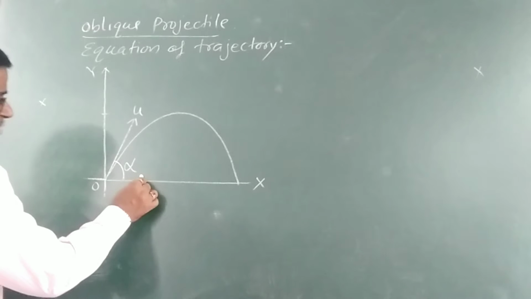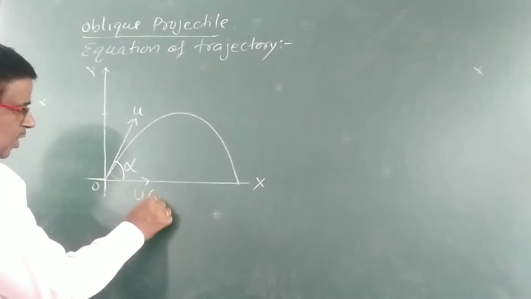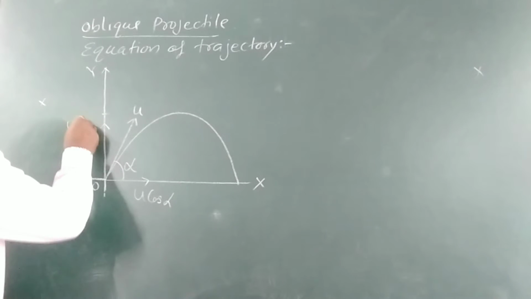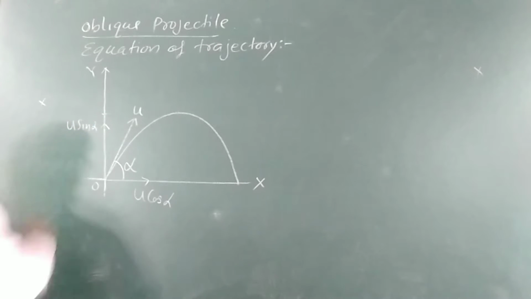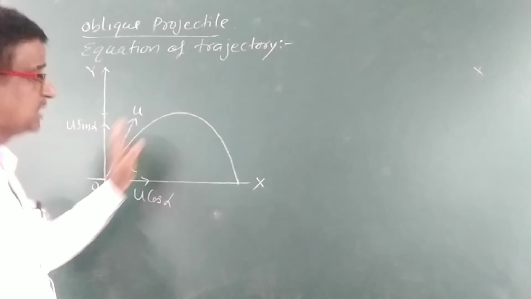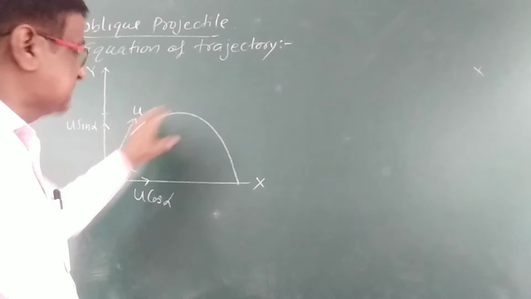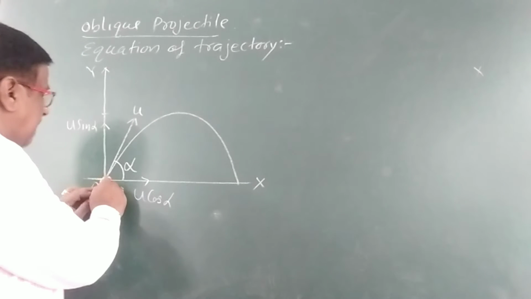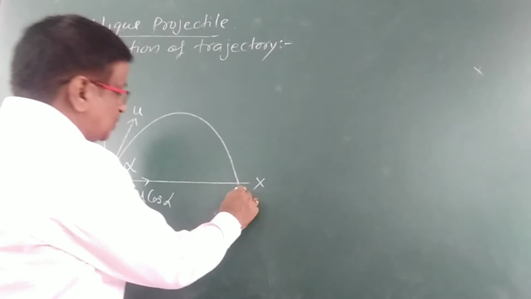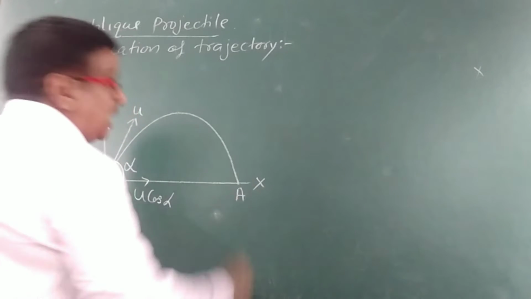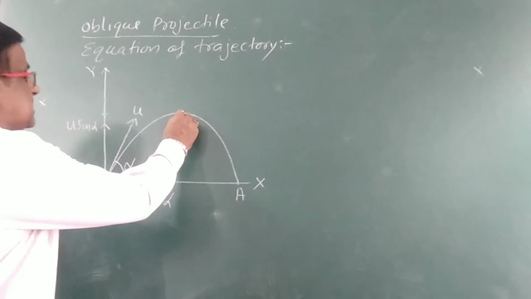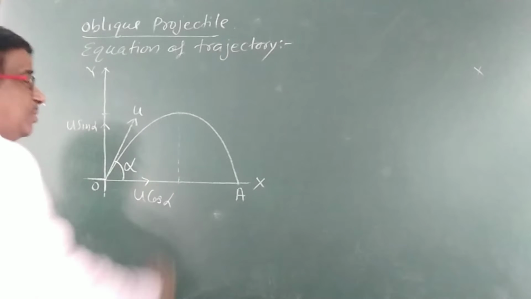If we resolve it, we will get u cos alpha along x-axis and u sin alpha along y-axis. Let the total time taken by the projectile be capital T, and after throwing, it will reach A after time t. So this will be the path, and this is the maximum height reached at this point.